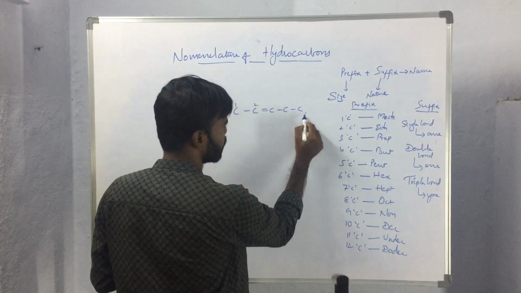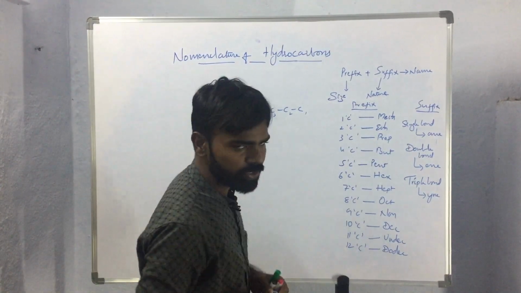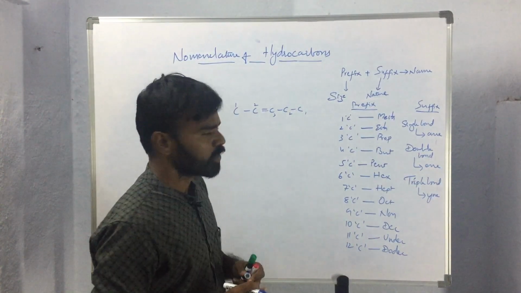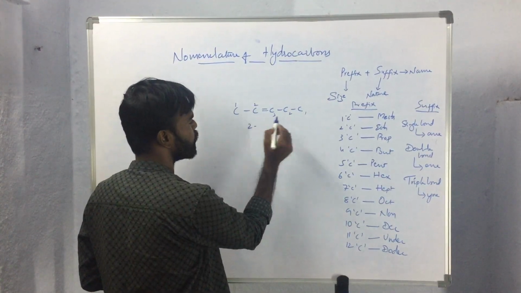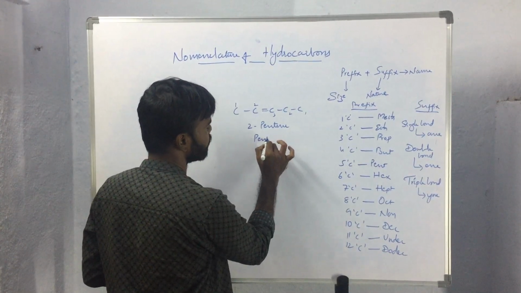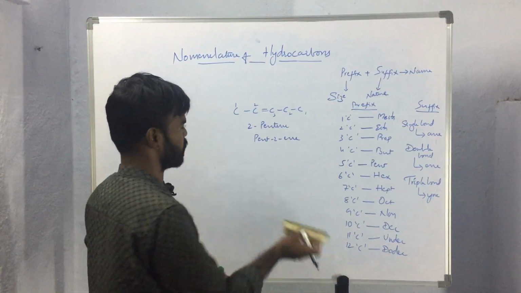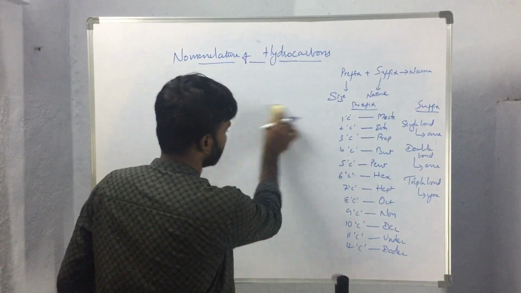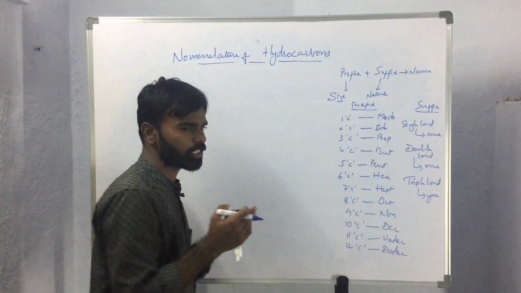If we start numbering from here, the third carbon atom will be having the double bond. So according to the rules, the carbon atom that is having unsaturation should get the least possible number. So the name of the compound will be 2-pentene or pent-2-ene. Like this, we will be naming the compounds. This is about naming the simple compounds, or we can say the straight chain compounds.